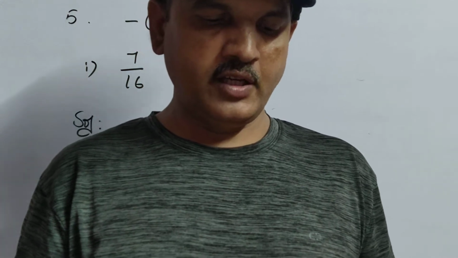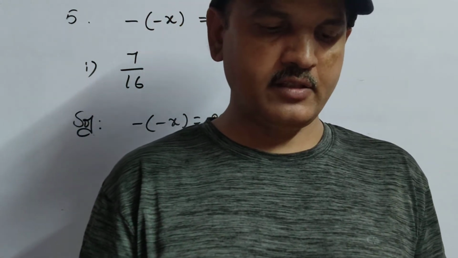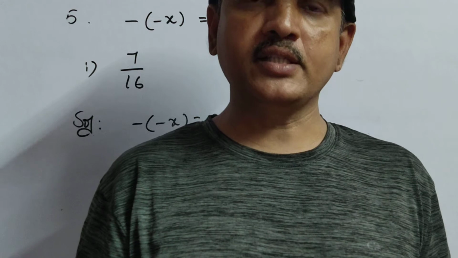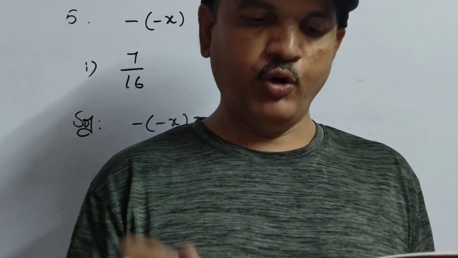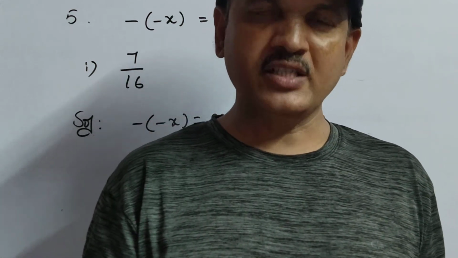Next, one more child asked based on worksheet number 4, second question. The sum of two numbers is minus 5 by 3. If one of the numbers is 4, what is the other number?